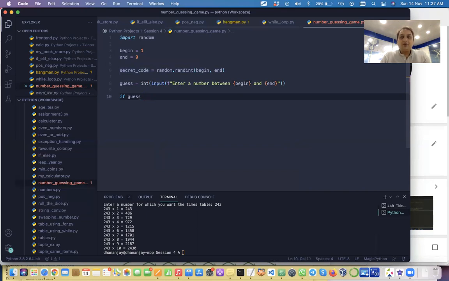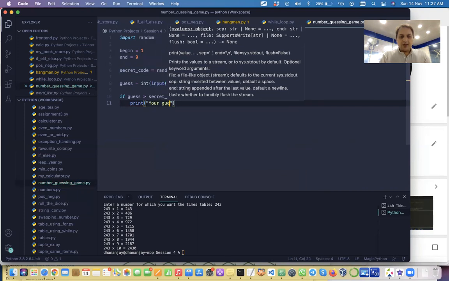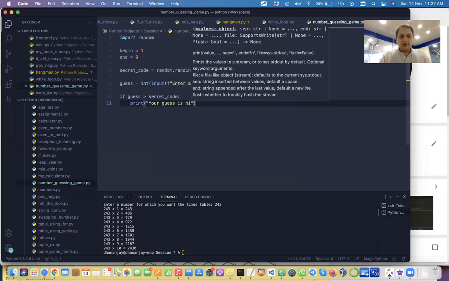Or, because we want to give a hint, we can say if the user guesses more than the secret, then in that case we'll print out, your guess is higher.